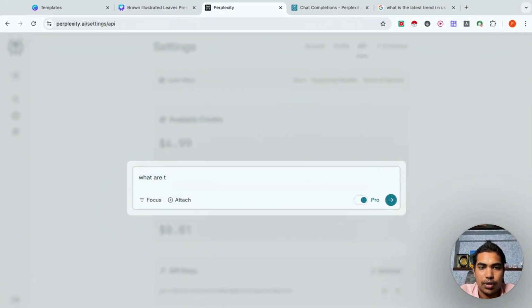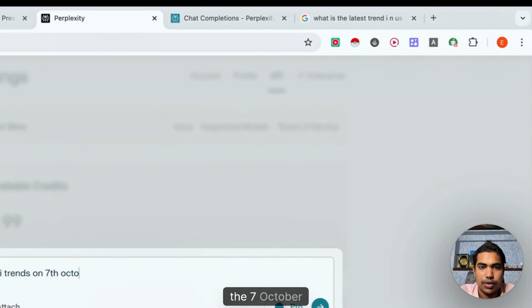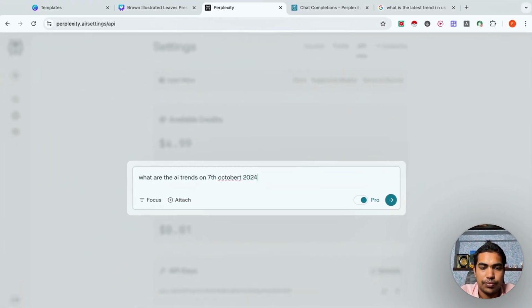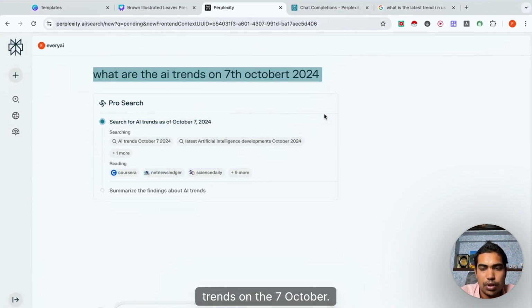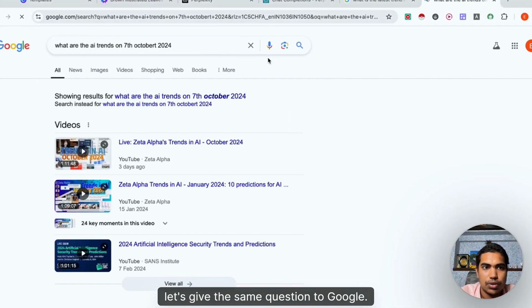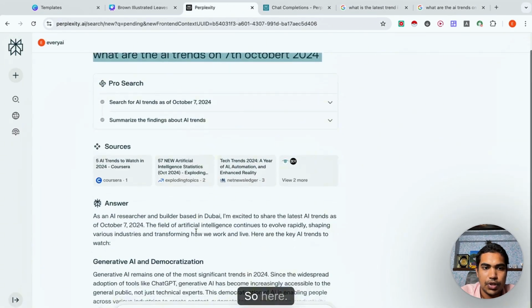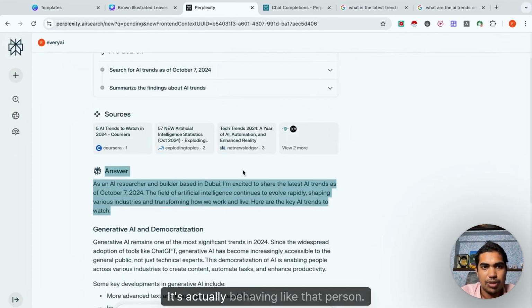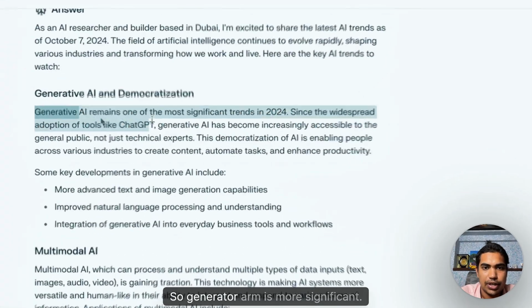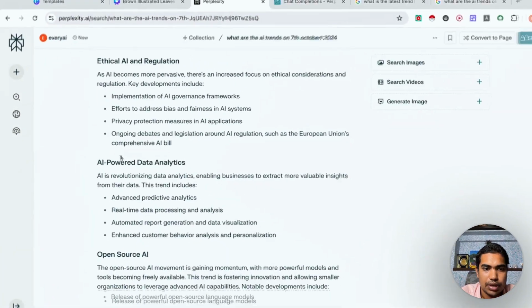What are the AI trends on, let's say, yesterday, 7th October 2024. Here we directly ask it what the AI trends are on 7th October. Let's give the same question to Google. It's giving us a lot of BS trends. Here, you see, it's behaving like an AI researcher based in Dubai. It's actually behaving like that person. Generative AI remains most significant. Multi-models, AI for work productivity, repetitive tasks, AI for science, open source AI.